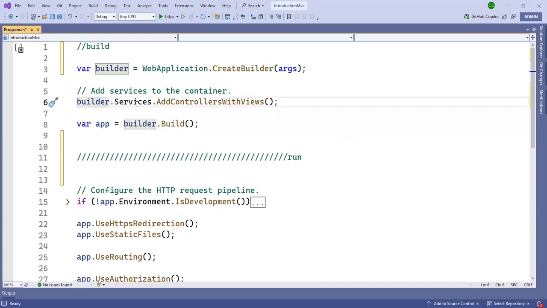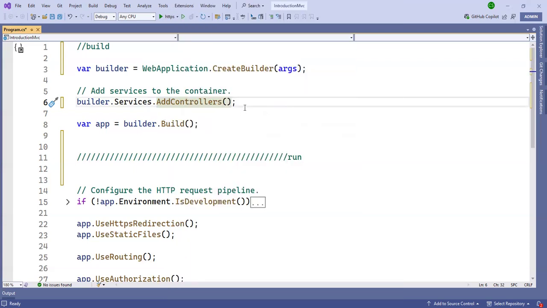After that, builder.Services.AddControllersWithViews. When we want to run controllers with views, we need this line. Suppose I change it to only controllers, suppose we want to create an API. Then we only need AddControllers.